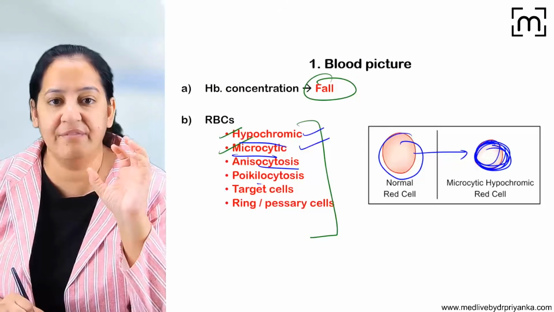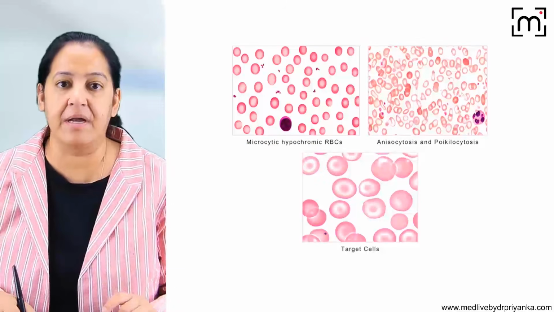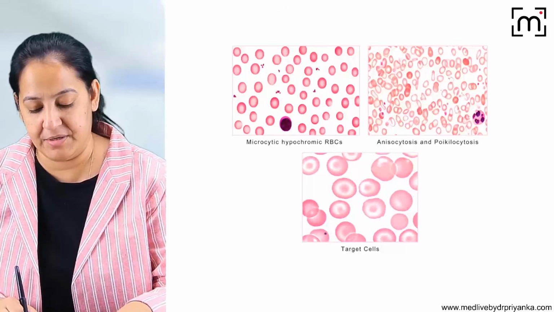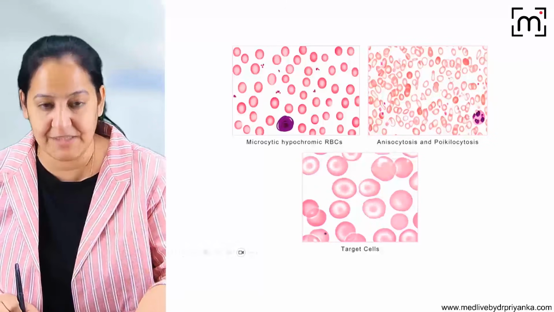Variation in size is there, variation in shape is there, and target cells are there. So that is the blood picture. Can you see the blood picture? Appreciate the lymphocyte in the blood picture. Where is the lymphocyte? You all can see this is the lymphocyte here. Now appreciate the size of the RBC with the lymphocyte.